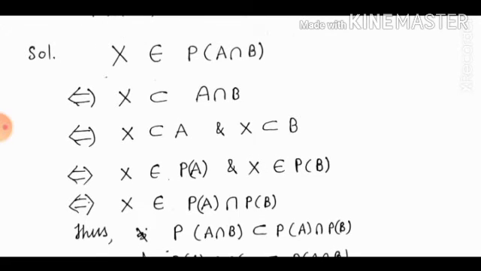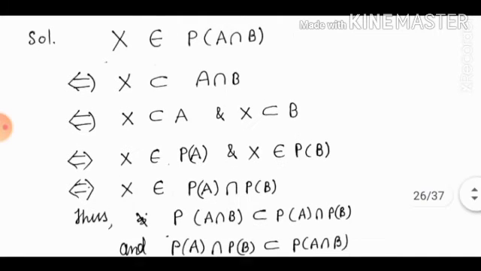So we have shown that X belongs to P(A intersection B) implies X belongs to P(A) intersection P(B), and X belongs to P(A) intersection P(B) implies X belongs to P(A intersection B). So one set is a subset of the other set and the other set is a subset of the first set. Hence, both sets are equal.